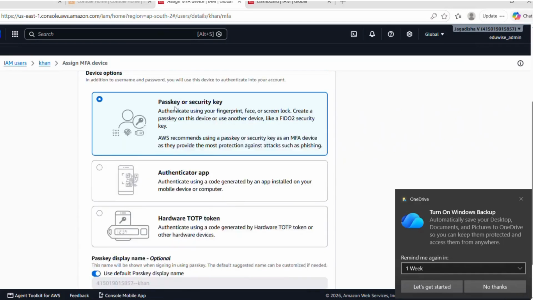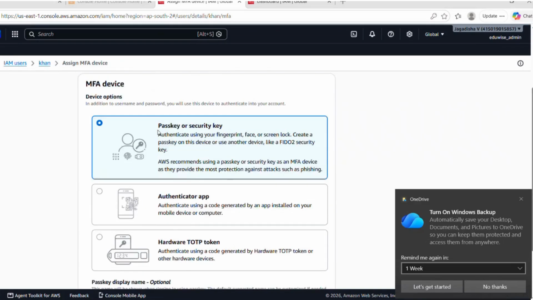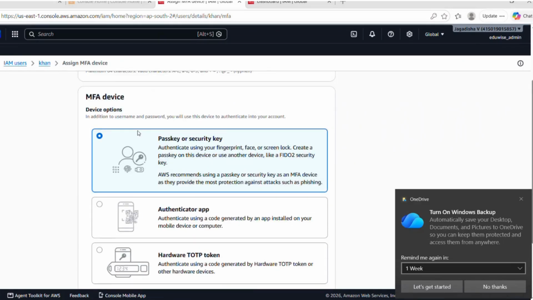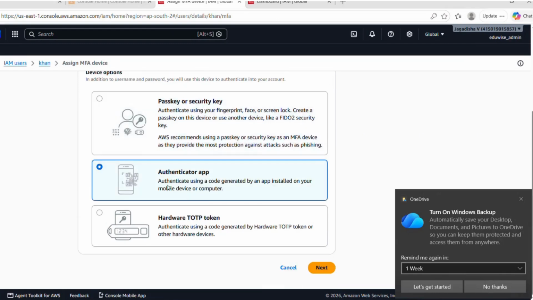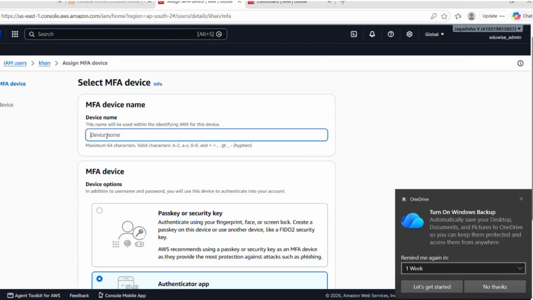There are multiple ways for the MFA. The simple and straightforward way is the Authenticator app. We will choose this one, and I'll give the device name as mobile. The name can be anything.